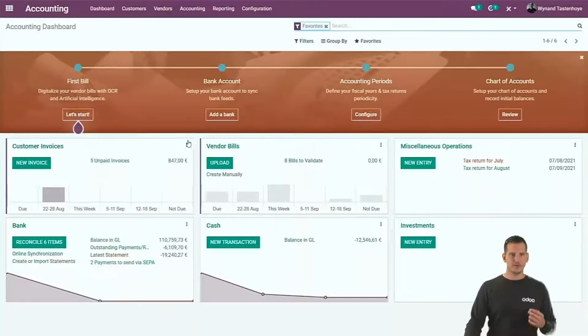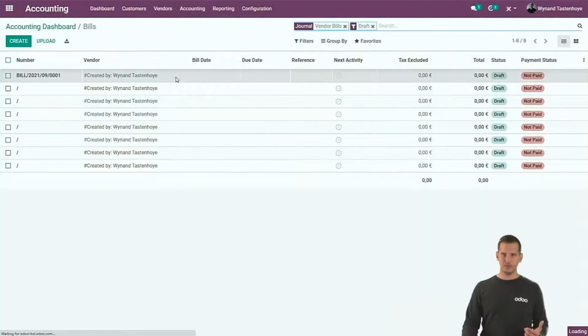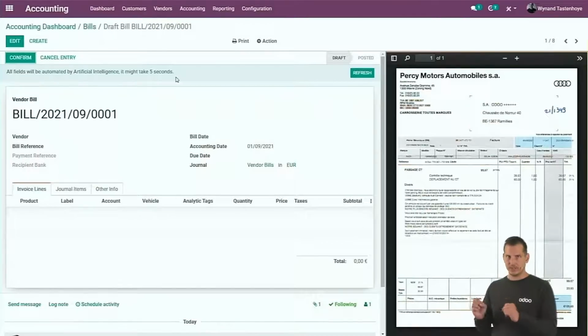When you open it, well, first of all, you will see different tiles here. Every tile is a single journal. We're going to start with the vendor bills journal. You can see that we have 8 bills here, the bills that we sent from our documents application to accounting. Just click on them and you will see the same screen that we've seen before. If you open the first one, well, at the right side, you will see the image. At the left side, again, you will see the input screen.